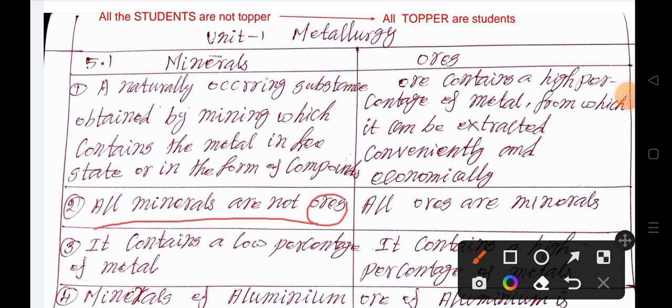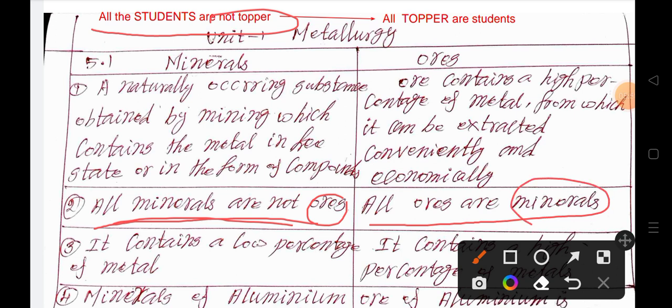For understanding purpose, all the students are not toppers. Like that, all the minerals are not ores. All the ores are minerals, that is, all the toppers are students.